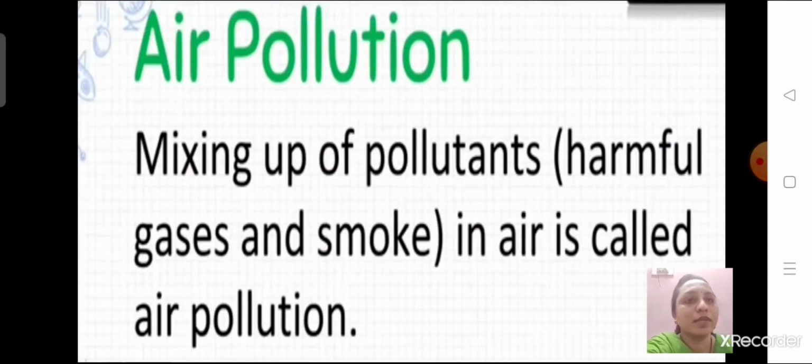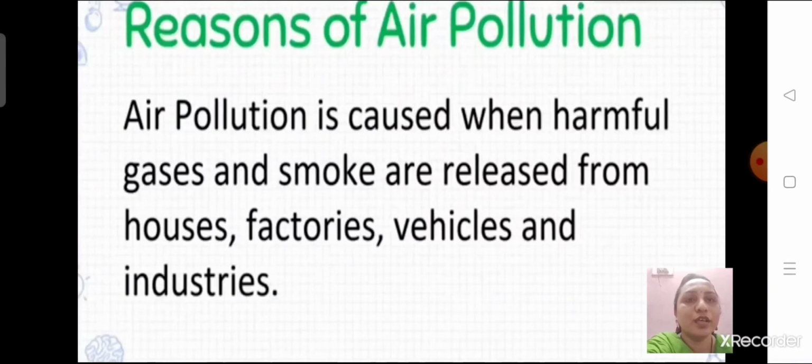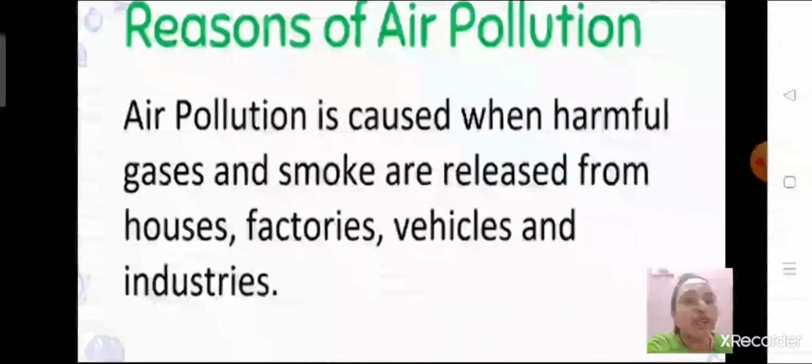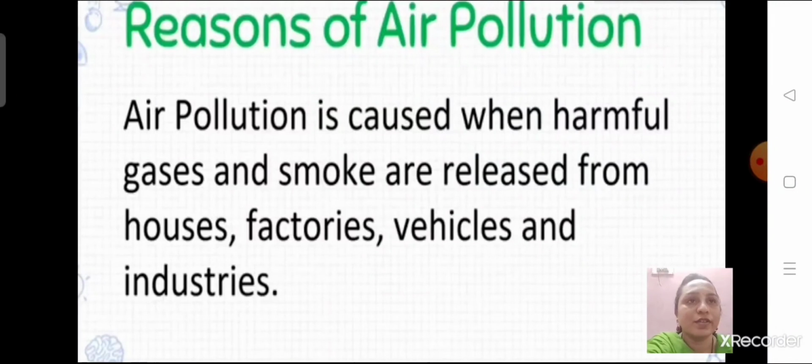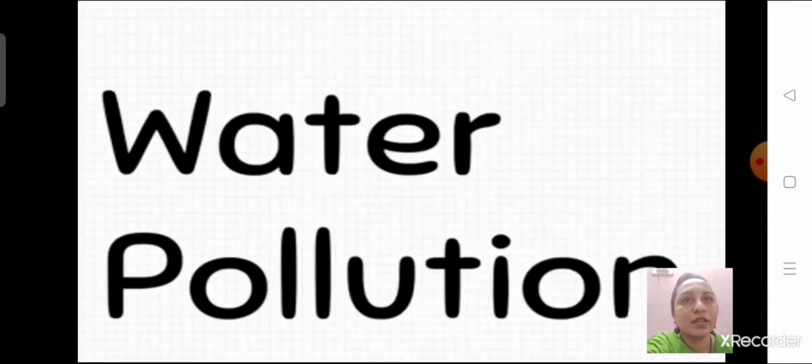See, mixing of pollutants, that is harmful gases and smoke in air, is called air pollution. Okay, and these are the reasons of air pollution. Air pollution is caused when harmful gases and smoke are released from houses, factories and industries.